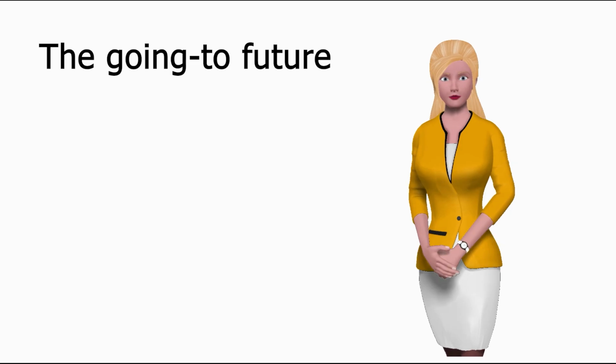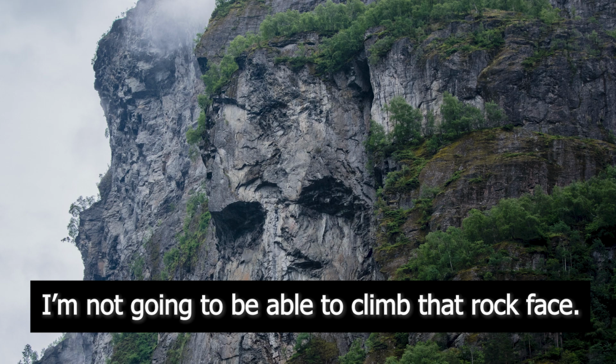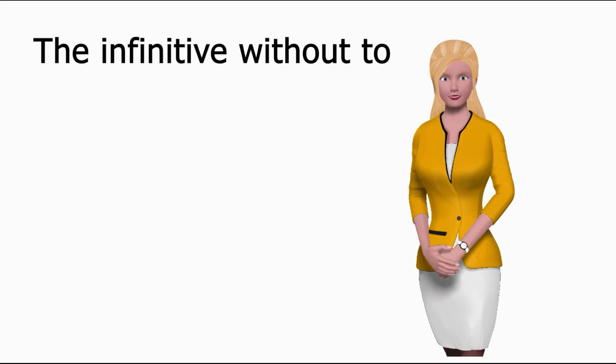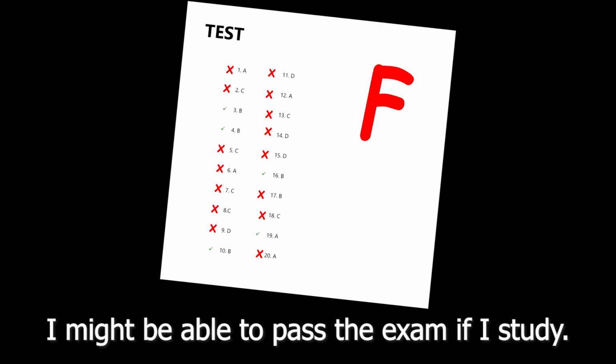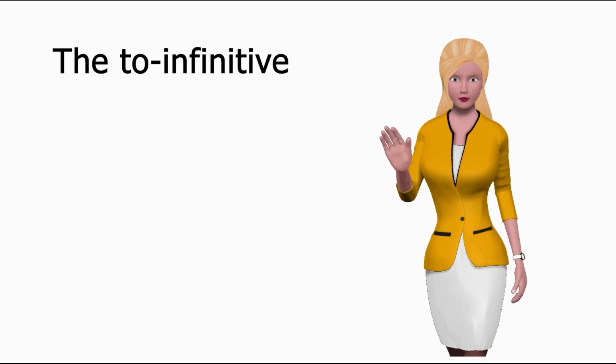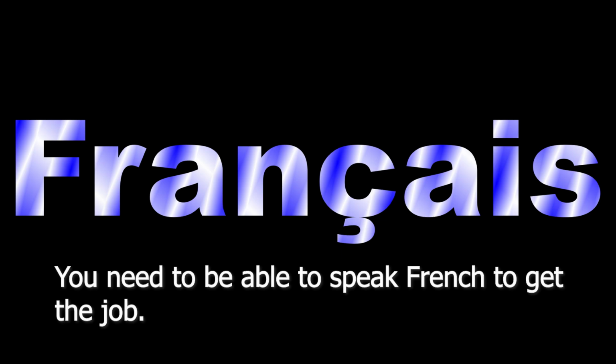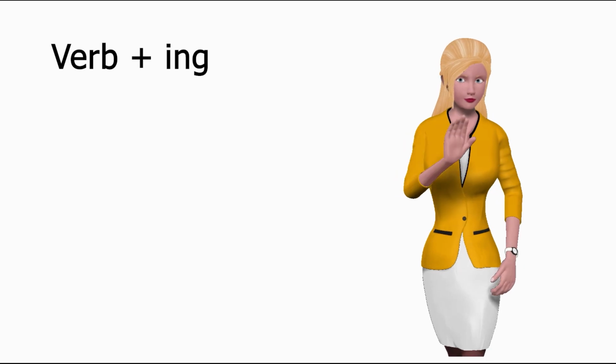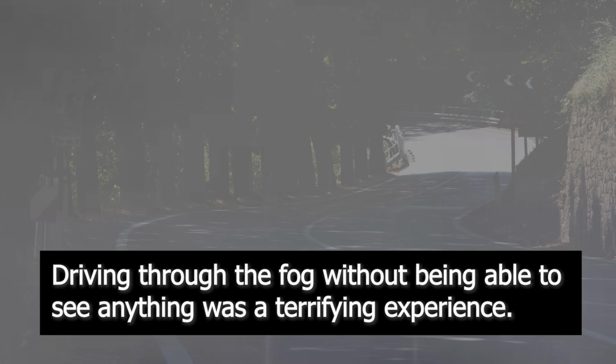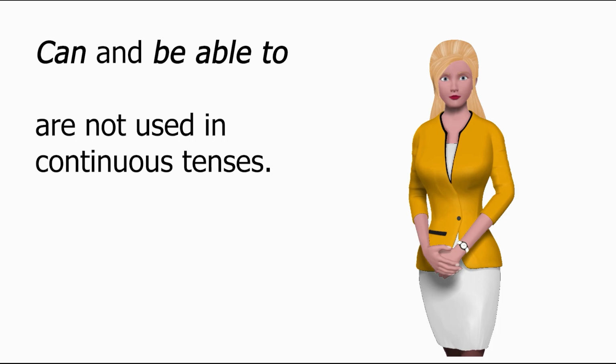The going to future. I'm not going to be able to climb that rock face. The infinitive without to. I might be able to pass the exam if I study. The to infinitive. You need to be able to speak French to get the job. Verb plus ing. Driving through the fog without being able to see anything was a terrifying experience. Can and be able to are not used in continuous tenses.